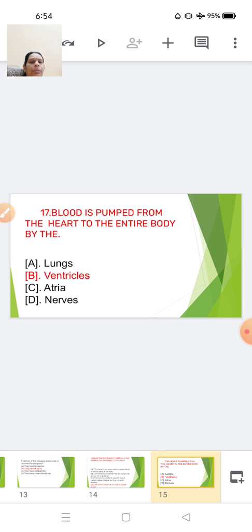Next one, blood is pumped from the heart to the entire body by the lungs, ventricles, atria or the nerves. So here the answer is ventricles. You remember we have two parts, auricles and the ventricles. As you know, within the heart we have the four chambers. So it is from your ventricle side that the blood is pumped to each and every part of your body.